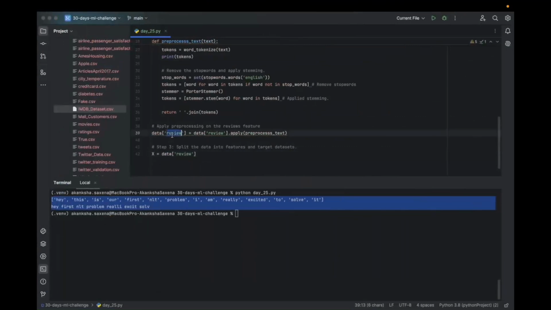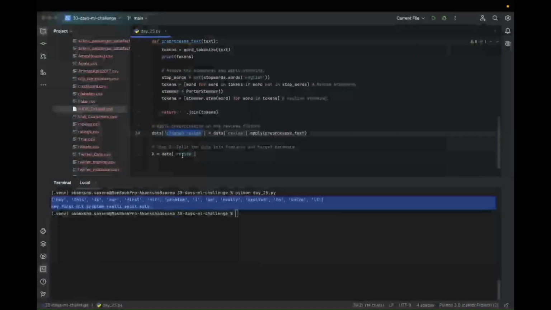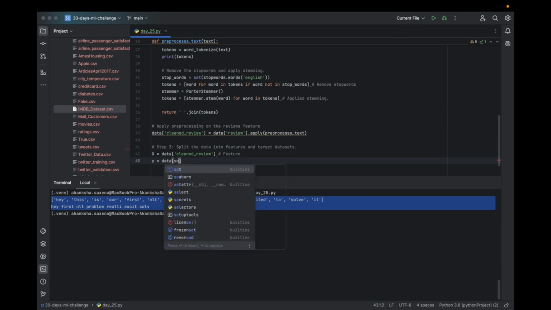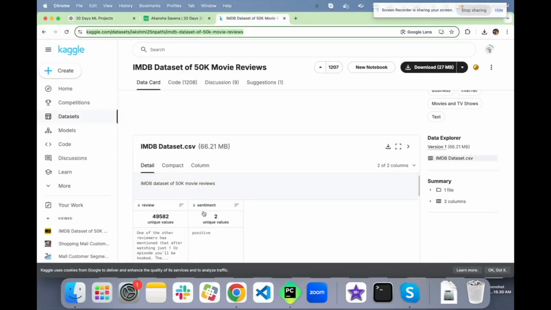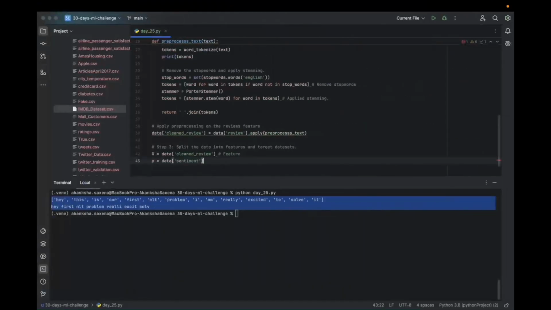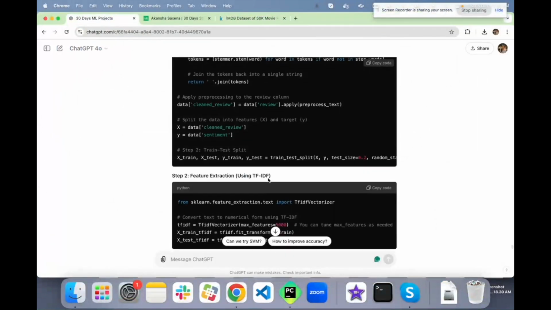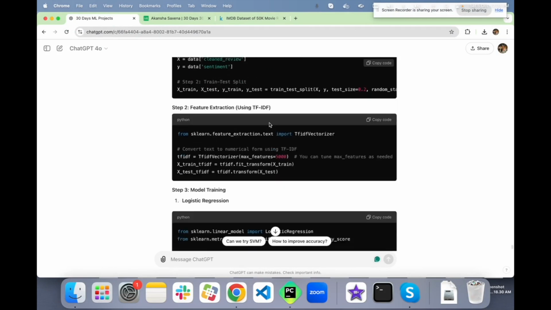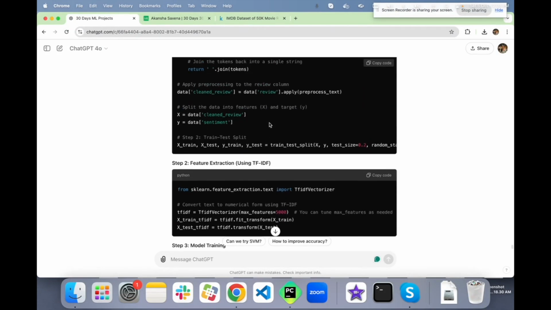We are storing it in a separate cleaned review, and that will be the feature. The target is the sentiment column, so I'll copy it, sentiment. I think we should convert the sentiments into 0, 1, 2, 3, 4. I don't know. They're not doing it, but yes, let's see.